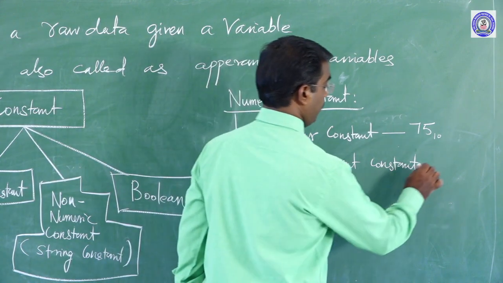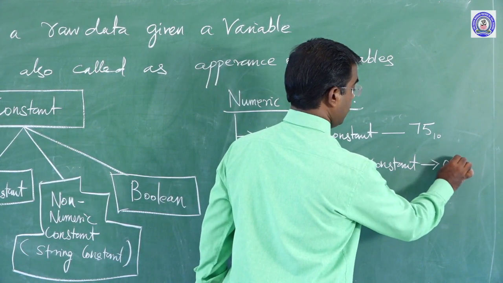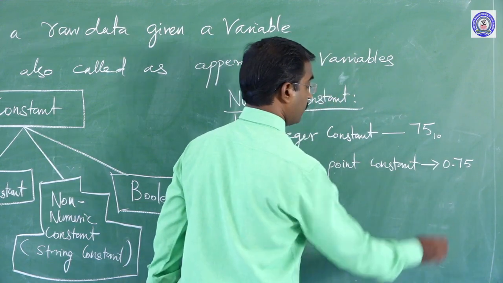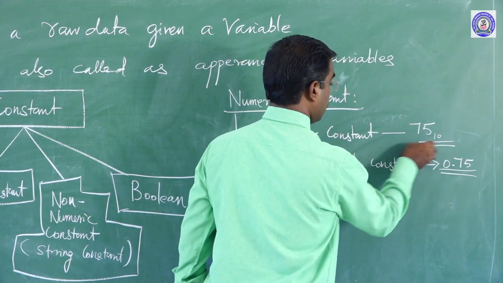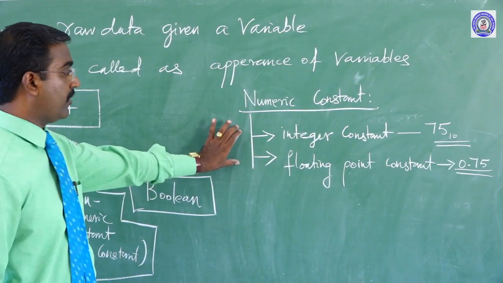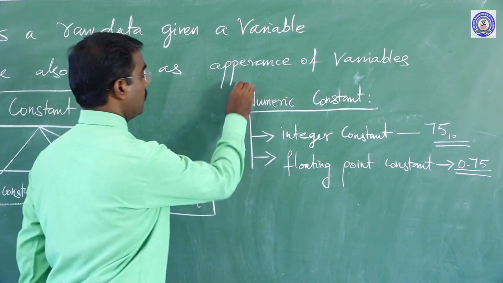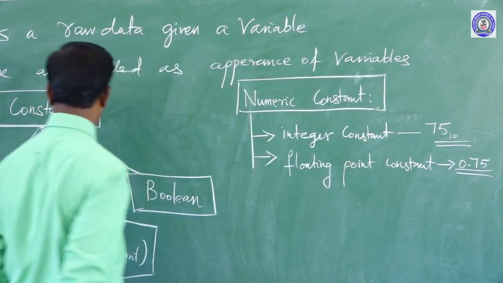Floating point means 0.75 is a floating point. This type of constant we call numeric constant.